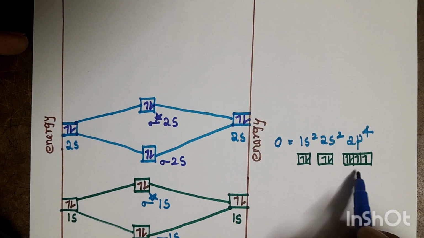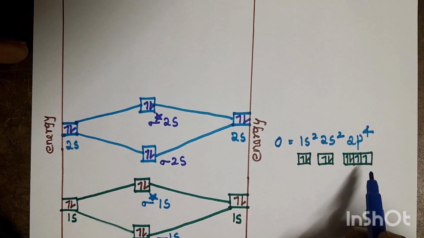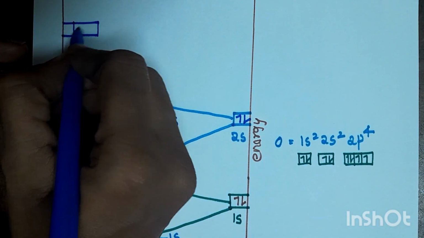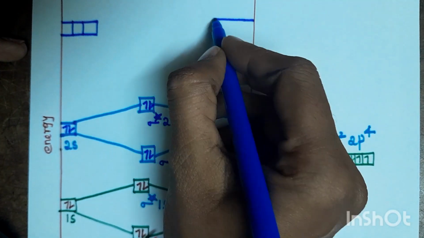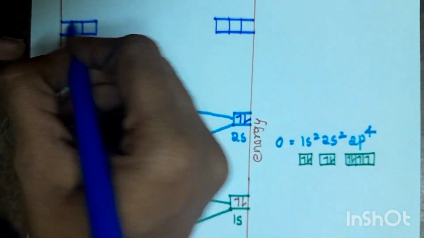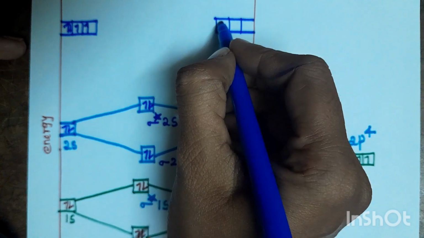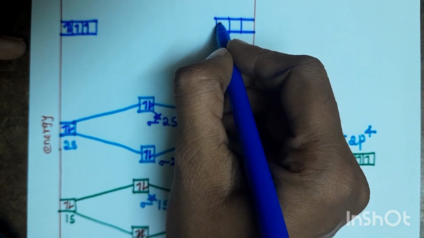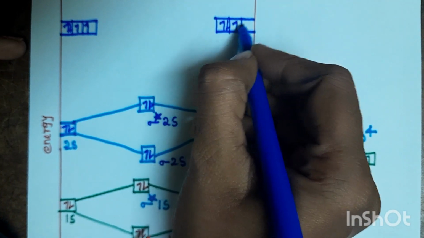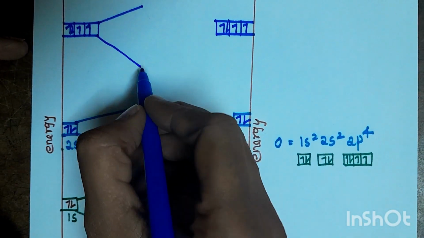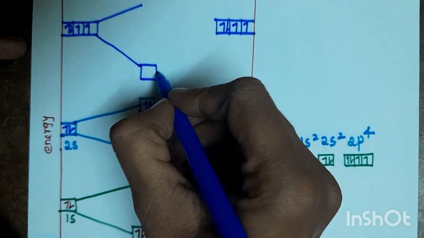The 2p orbitals have 4 electrons each. The 2p orbitals combine to produce the molecular orbitals.